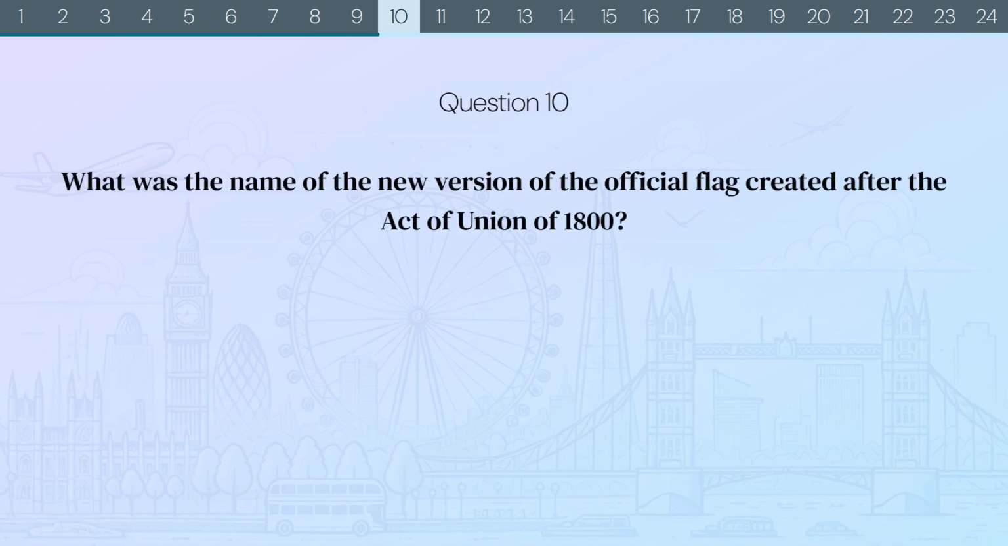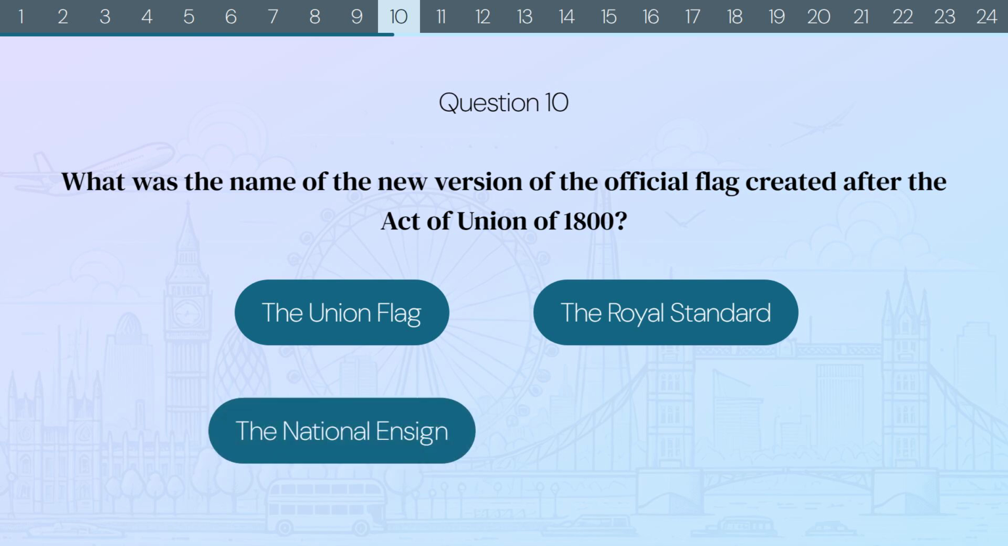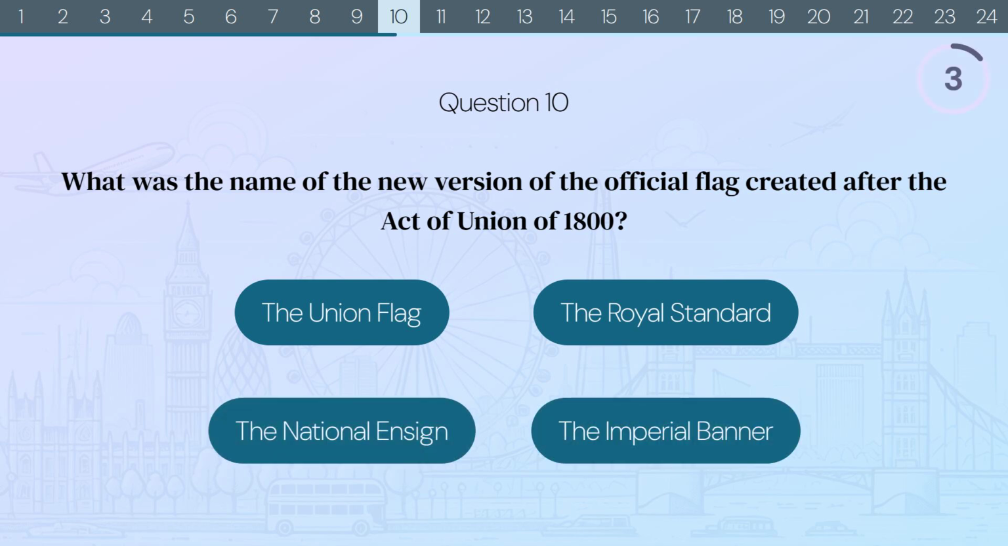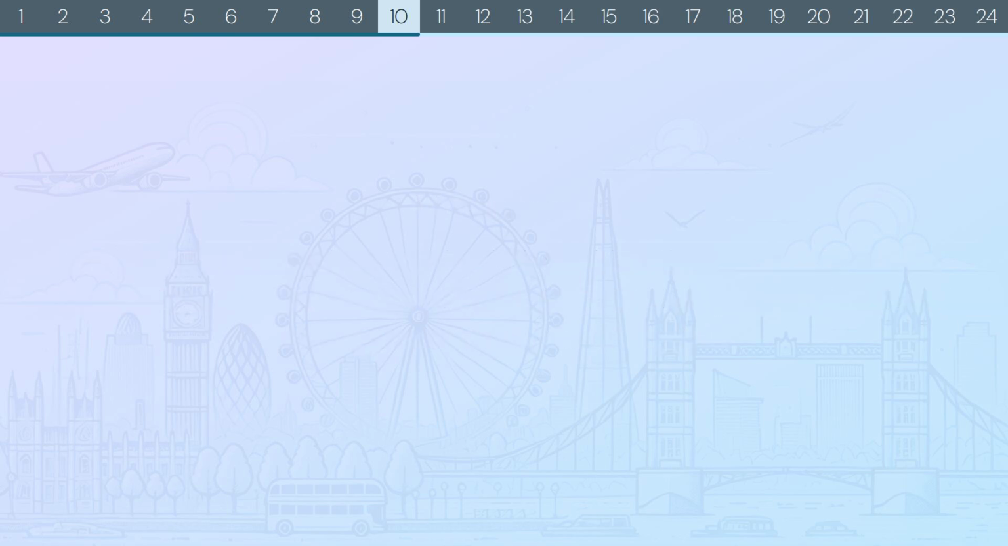Question 10. What was the name of the new version of the official flag created after the Act of Union of 1800? The Union flag, the Royal Standard, the National Ensign, or the Imperial Banner? The correct answer is the Union flag. Did you know? The Union flag, often called the Union Jack, combines the crosses of St. George, England, St. Andrew, Scotland, and St. Patrick, Ireland, to symbolize the union of these countries into the United Kingdom.